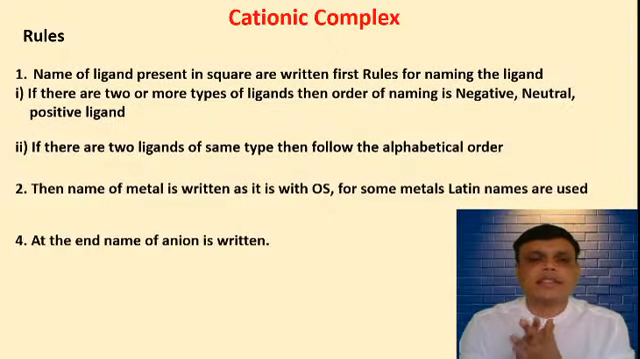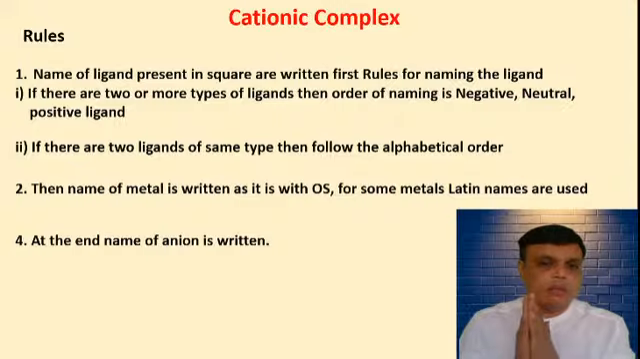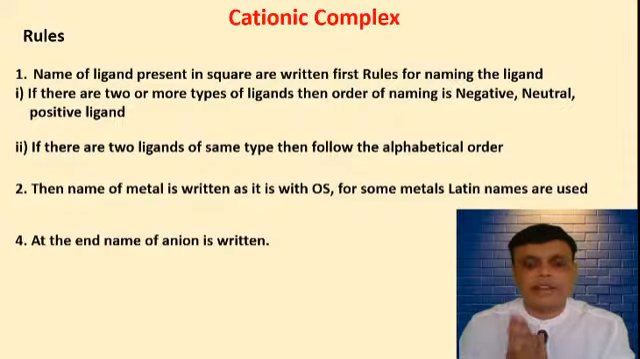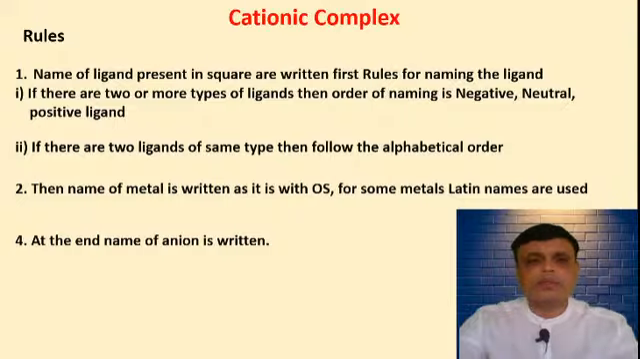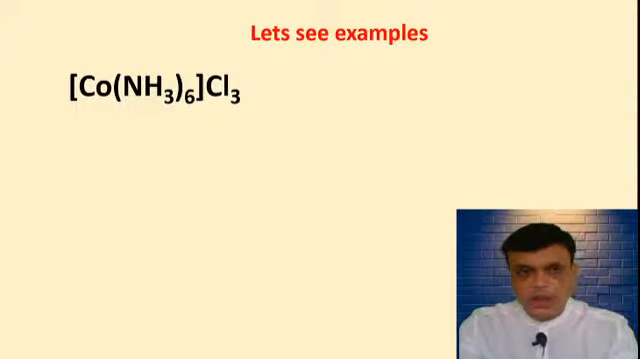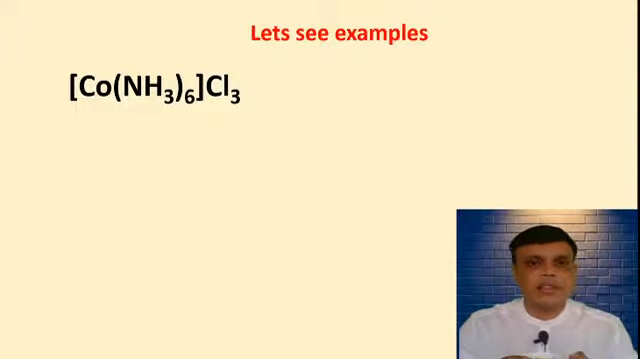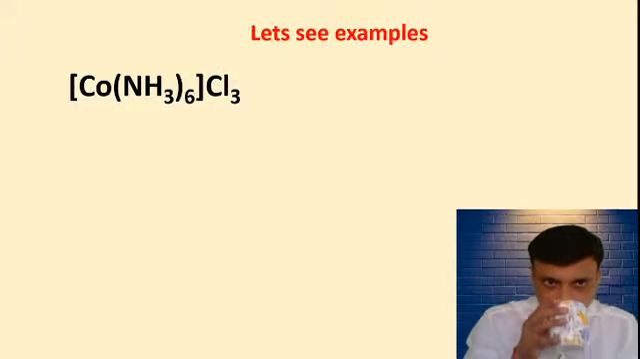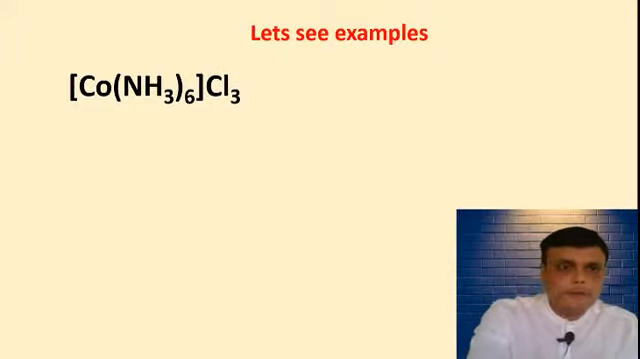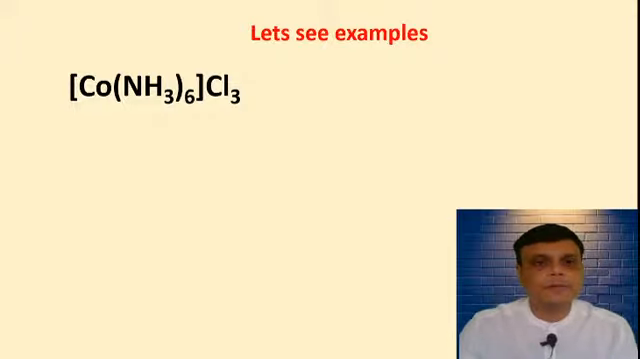For example, sulfate is there, chloride is there, bromide is there. Don't write chloro, bromo, iodo. For the counter anion you have to write chloride, bromide, iodide, fluoride, nitride. Okay, so these are some rules of cationic complexes. Then we will see the example. The example is [Co(NH3)6]Cl3. This ligand is there, and you have to write the IUPAC nomenclature for this complex.